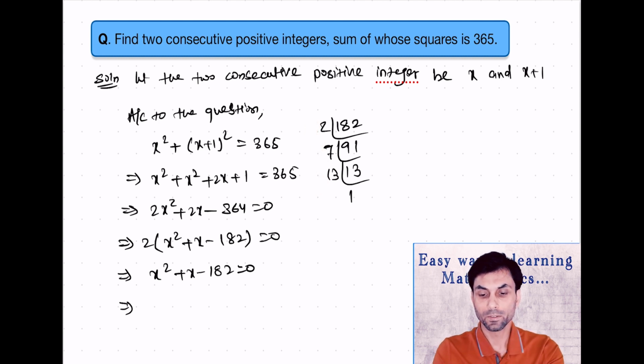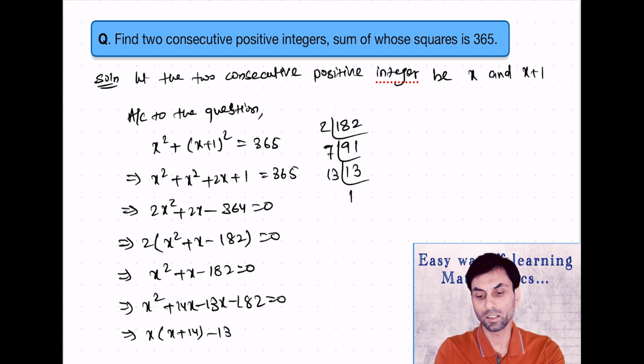So we'll split x as plus 14x minus 13x minus 182 equals to 0. So from here we can write x common, x plus 14 minus 13 common, it will be x plus 14 equals to 0. So we'll get here that x plus 14, x minus 13 equals to 0.